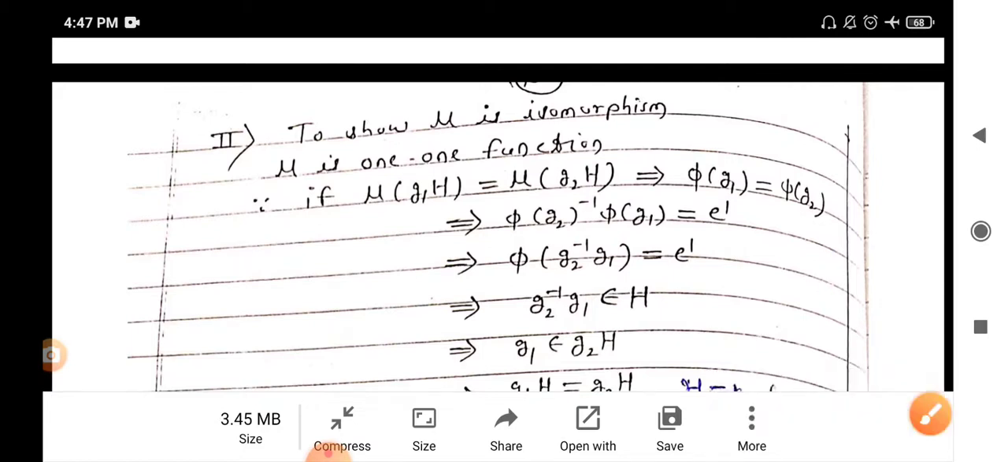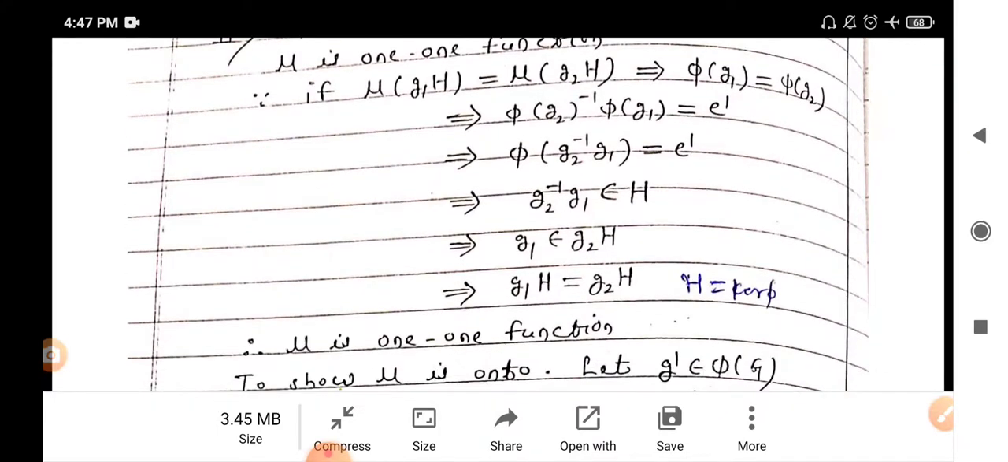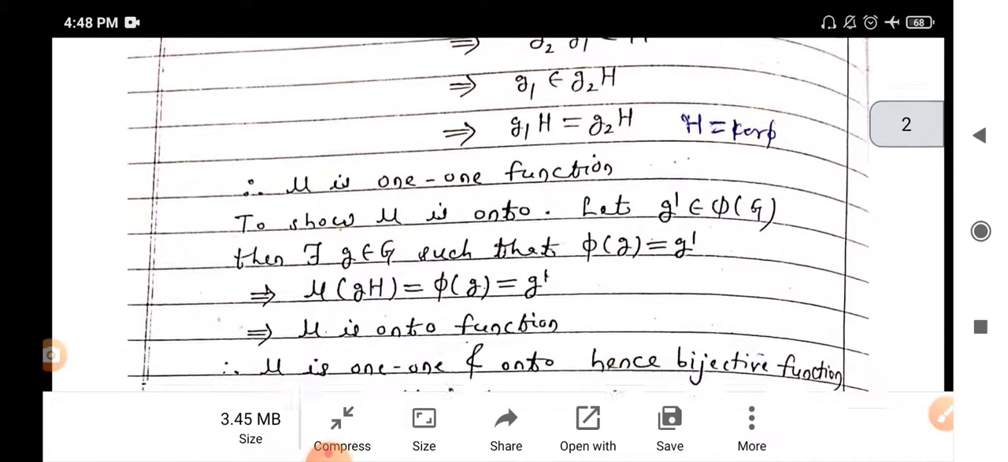Hence G2 inverse G1 belongs to H, since H is the kernel of mapping phi and G2 inverse G1 goes to identity, therefore it belongs to the kernel. Hence by the property of coset, G1 belongs to G2H. Therefore G1H equals G2H, since H is the kernel of phi. This implies mu is one-one.